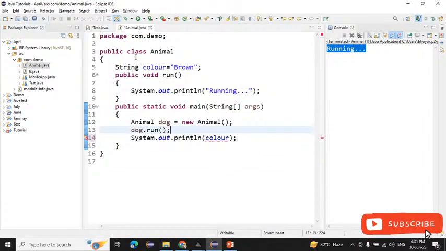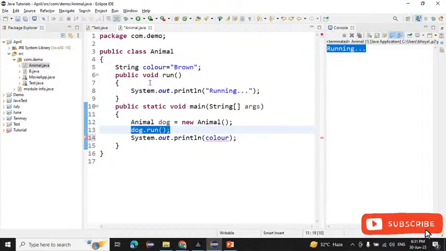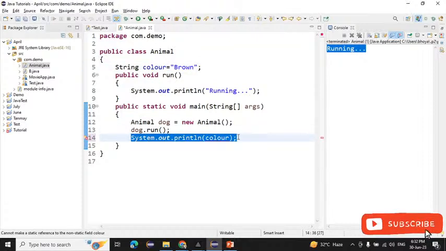We are talking here. Suppose we have created the states now. Firstly, we have created the behavior and we have called it with the help of an object here, right? Now we are taking the behavior states here. Which state are we taking here? That is the color. We have created just a variable, and inside the variable we have added this value, that is brown. Now if I want to call this color inside the main method, can I directly call this? Can it be called?